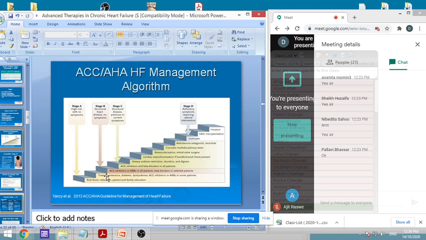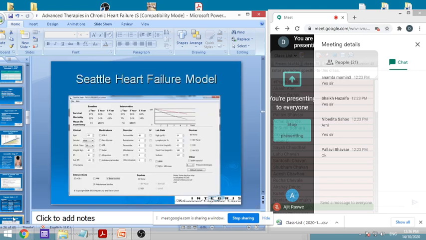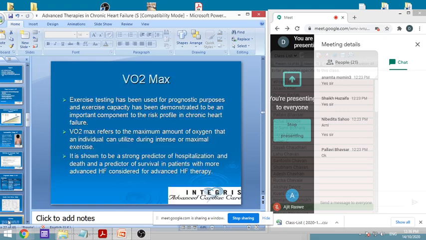Then lastly, there is revascularization, mitral valve surgery, and other procedures. Lastly, inotropes can be given at the end, that is dobutamine or dopamine, etc. And lastly, if there is too much damage, then an artificial heart or transplantation. These are the options which remain. So these are the situations, and these are the trials which suggest which drug has to be used at what stage.